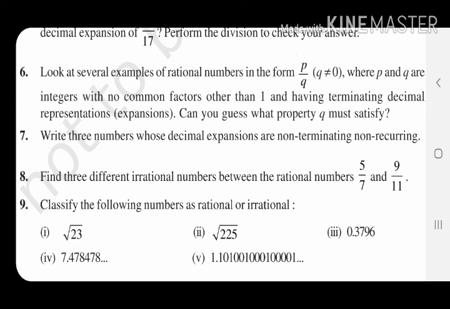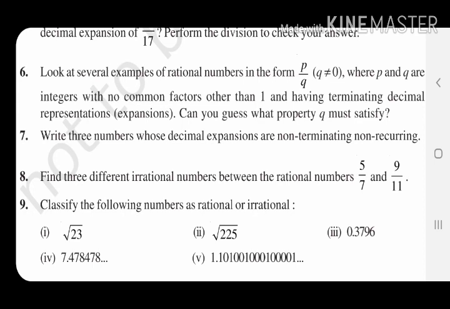Very clear. So find the first value and the second value, see which is the smaller one, write that, but instead of the bar, instead of repeating, write anything but not in a repeating manner. Those are the numbers between these. Clear or not? You write the decimal expansions of 5 by 7 and 9 by 11, check which is the smaller one, write that, then instead of repeating, make it unorganized, anything like 2, 5, 8, 9, but nothing should be repeated.